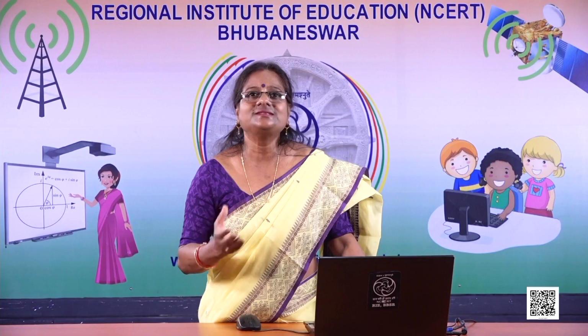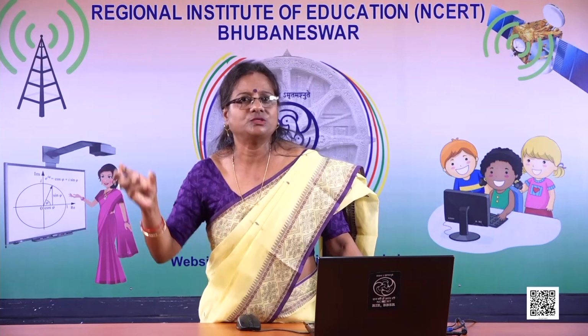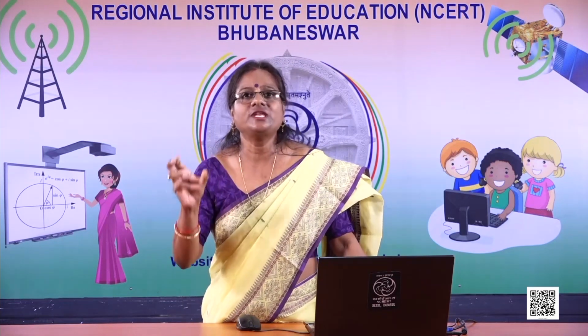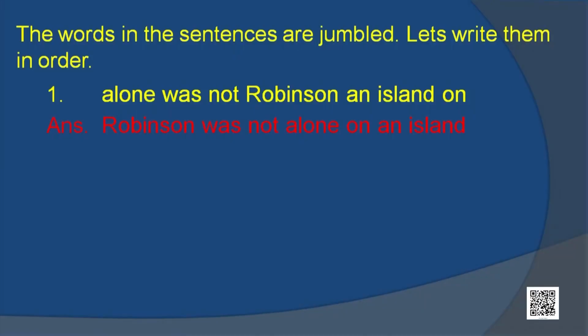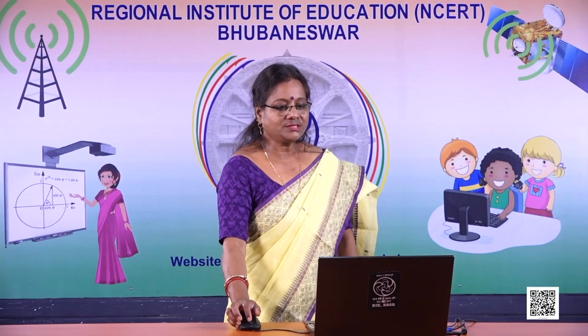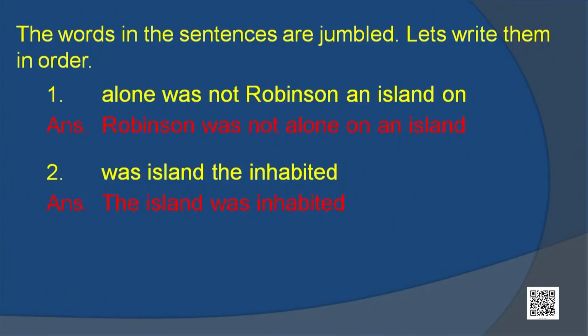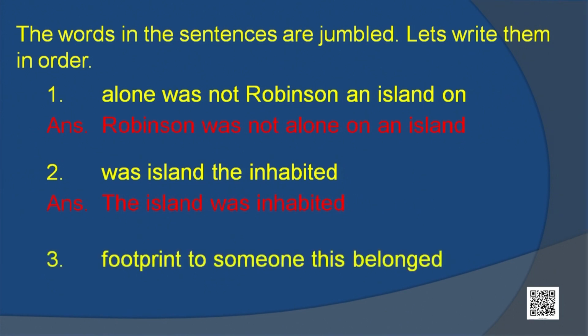Now, children, we will find certain exercises. We have some jumbled words. You have to make a proper, meaningful sentence out of that. Alone, was, not, Robinson, and, island, on. Robinson was not alone on an island. Was, island, inhabited? The sentence is, the island was inhabited. Here you have words like footprint, to, someone, this, belong. This footprint belonged to someone.